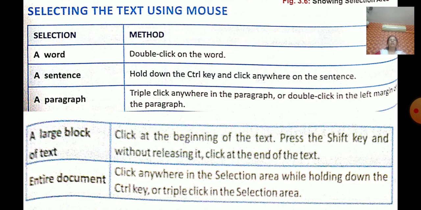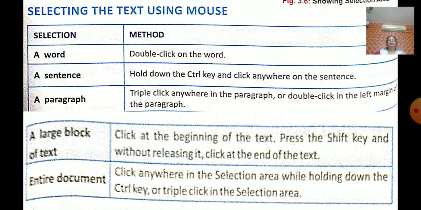The same thing, if you want to select a large block of text, that is multiple paragraphs, then click at the beginning of the text and press the Shift key, and without releasing it, click at the end of the text. You have to press the Shift key.